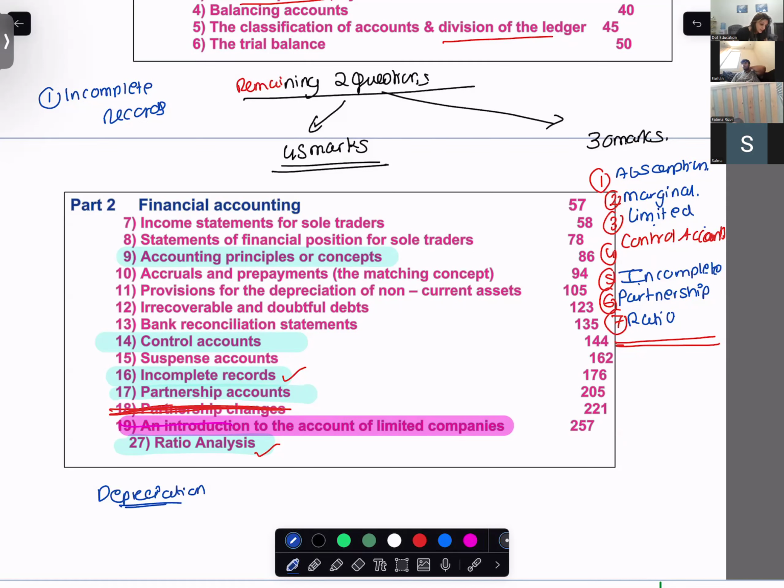After you complete this, you will rush to which topics? You will do income statement, provision. After you do this, you will do bank reconciliation statement. Very rare chances of coming. Bank reconciliation statement, irrecoverable debts.